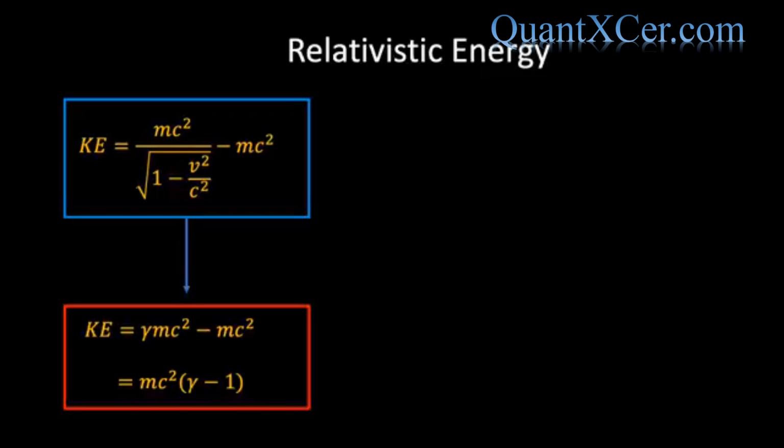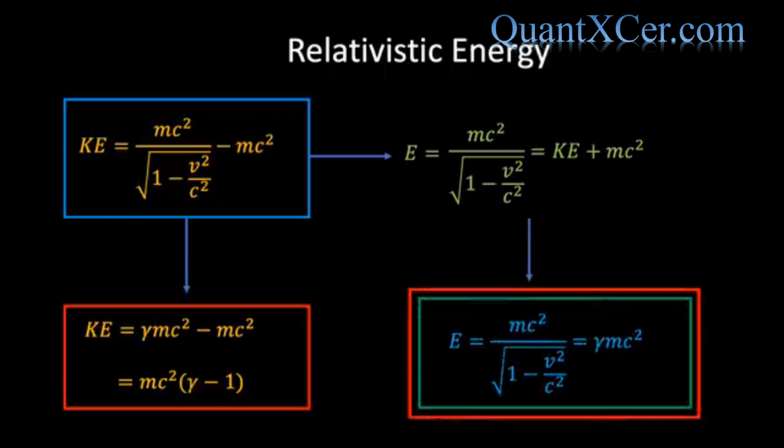To reveal the true depth and power of this equation, we can rewrite it as mc squared over the square root of 1 minus v squared over c squared is equal to the kinetic energy plus mc squared. And this expression is simply equal to E, where E is the total energy of the object. So we see that the total energy of an object of rest mass m moving at velocity v is equal to gamma times mc squared.